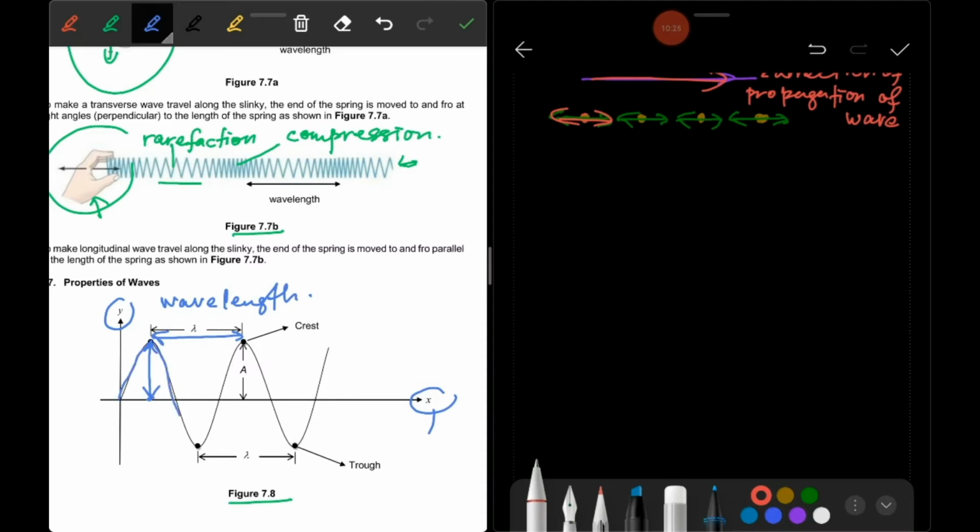You can calculate the wavelength starting from here to this part. This is also the wavelength, or from crest to crest, or trough to trough. This is the wavelength.